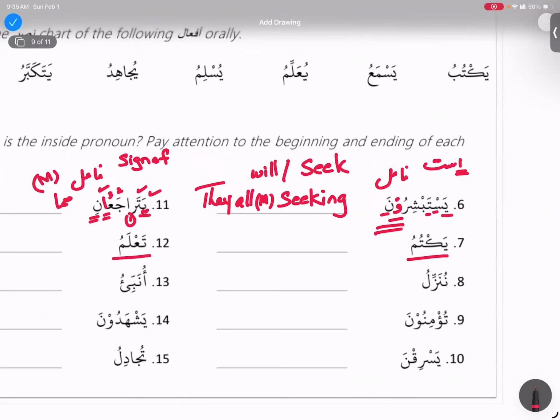Sister Rashida. Assalamu alaikum wa rahmatullahi wa barakatuhu, my dear sisters. Ta is the sign of mudaria. The root letters are Ain, Lam, and Mim. Ain is the first root letter, Lam is the second root letter, and Mim is the third root letter. So the Ain has a sukoon because after the mudaria sign, the first root letter has to have a sukoon,